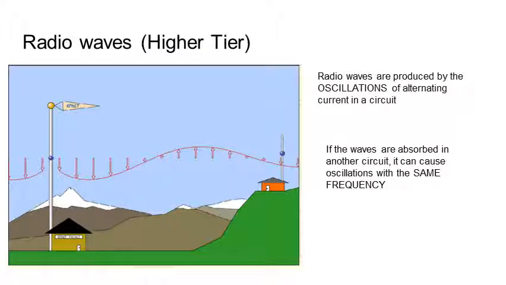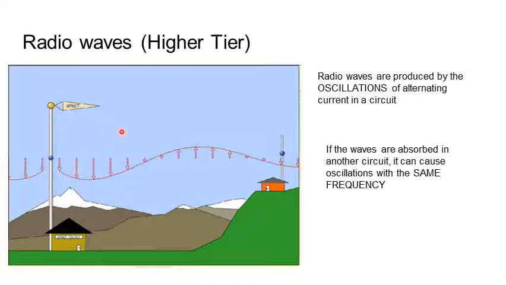Also, higher tier, we're going to have a think about how radio waves are used in communication. To produce radio waves, we need an oscillation in a circuit. So there's my electrons oscillating in a circuit. If I've got electrons going backwards and forwards, electric current changing direction, I've got alternating current. So alternating current is going to produce these radio waves.